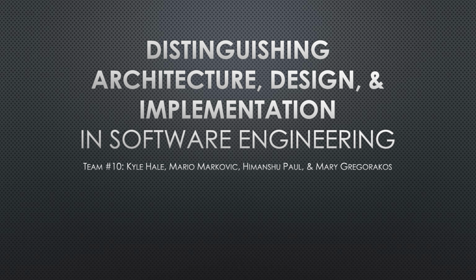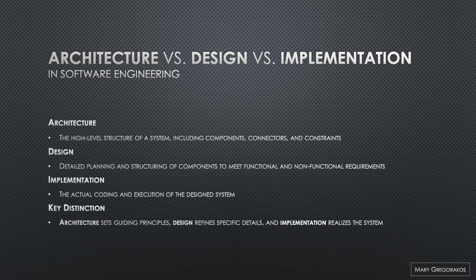Distinguishing architecture, design, and implementation in software engineering. Before we dive into the challenges, let's define what we mean by architecture, design, and implementation. Architecture refers to the high-level structure of a system, including its components, connectors, and constraints. It defines the system's overall organization and structure.